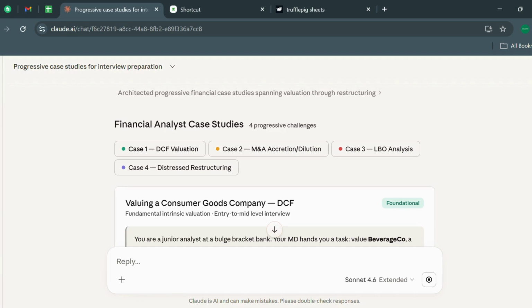Now, I'm going to be using Claude for making case studies. These are the four case studies that are used by analysts in their day-to-day life. Number one is DCF valuation, then M&A accretion and dilution, LBO analysis, and distressed restructuring. These four are level-wise. The first one is easier, the second one is a little bit harder, and the fourth one is advanced and for experts.